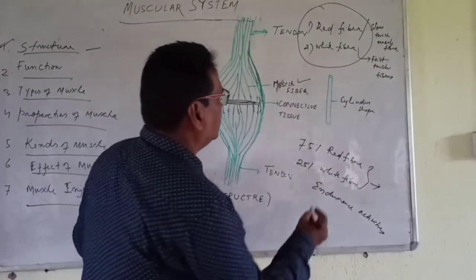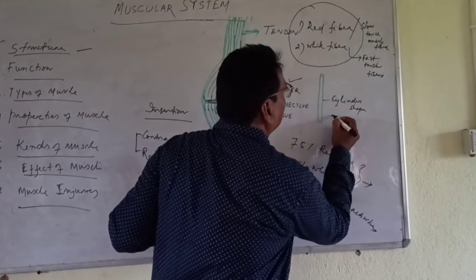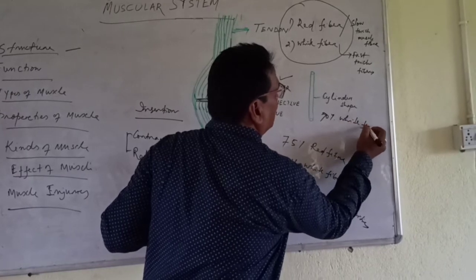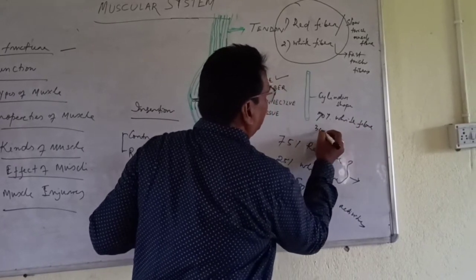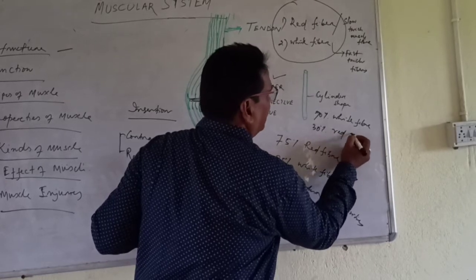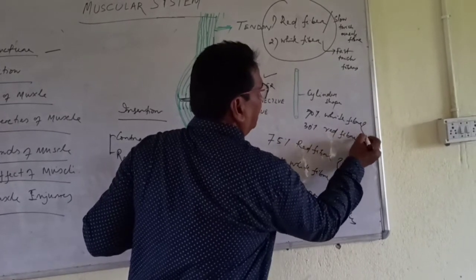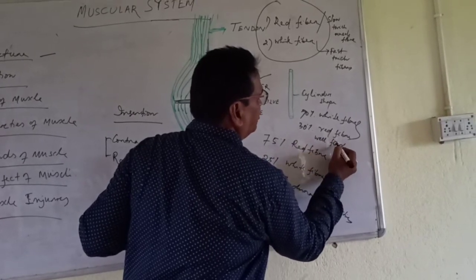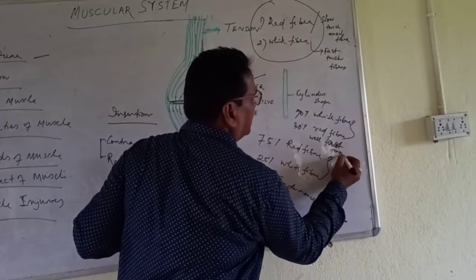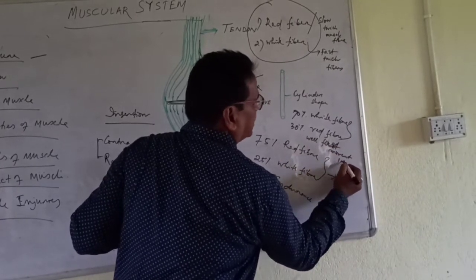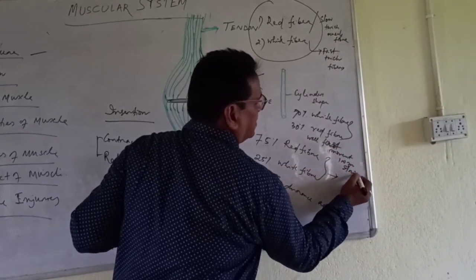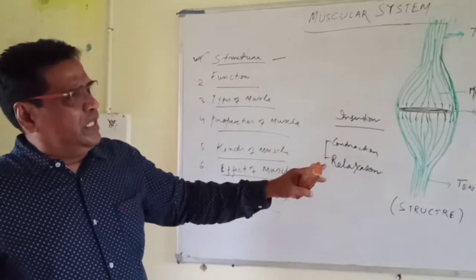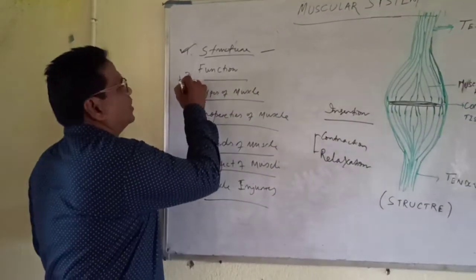Those persons having 70% white fiber and 30% red fiber can perform well in fast movement like the 100-meter race. So this is all about the structure of muscle. Next one is function.